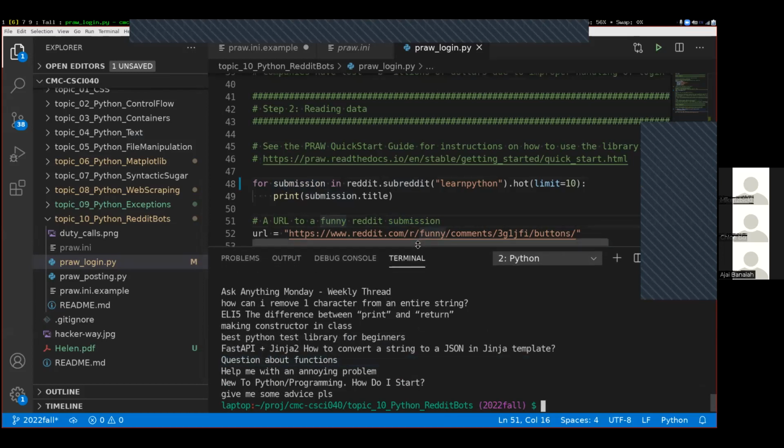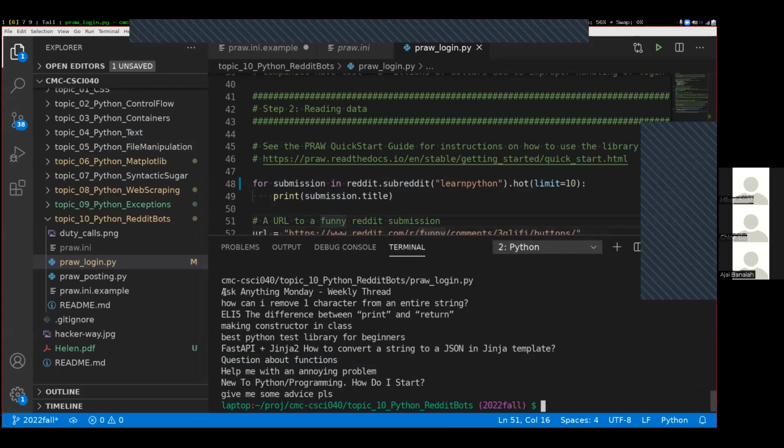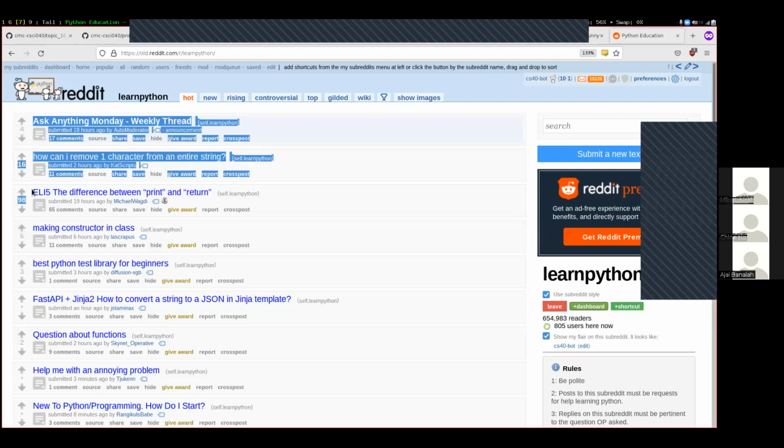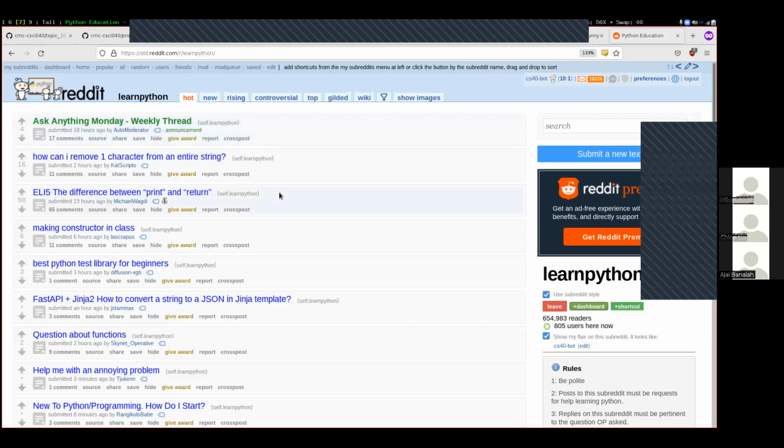And so here are the different submissions that we see. Ask Anything Monday: how can I remove one character from an entire string? Explain like I'm 5. Come back over here: Ask Anything Monday, how can I remove a character from a string? Explain like I'm 5. So we get all the same information, but now it's directly inside of Python for us.